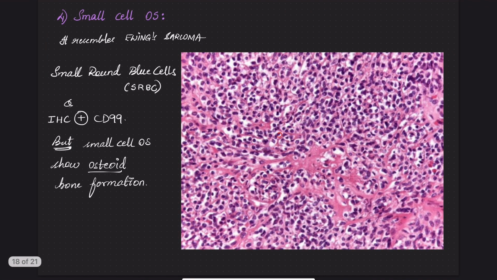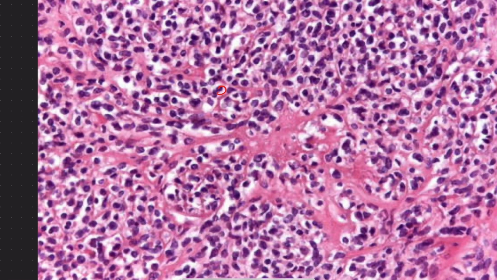Coming to the last variant under the central osteosarcomas, that is the small cell variant. The small cell variant resembles Ewing's sarcoma because in both, the tumor is composed of small round blue cells. These are the small round blue cells, small round nuclei stained purple.